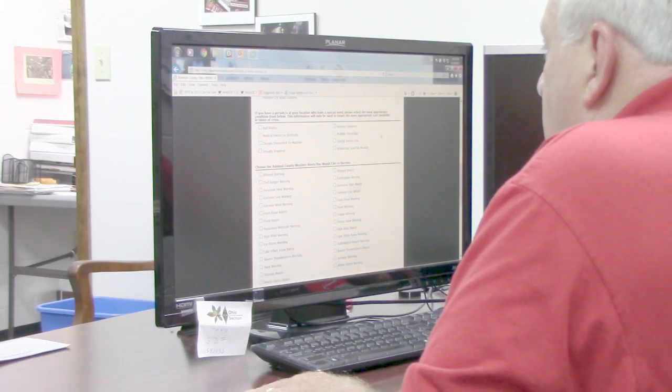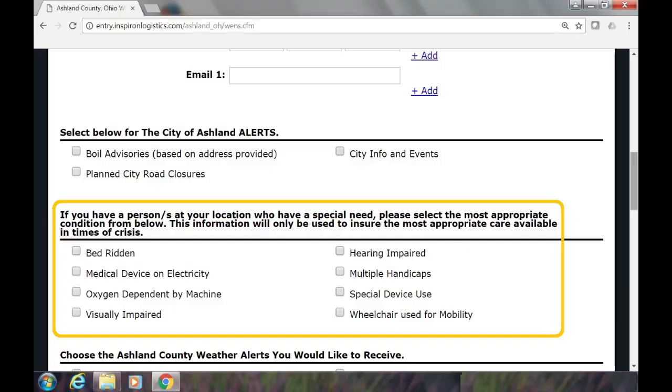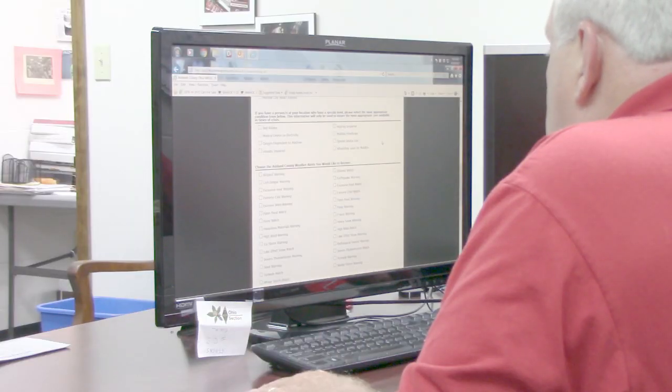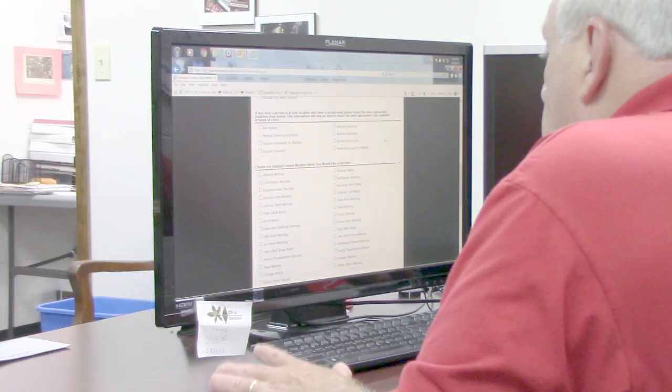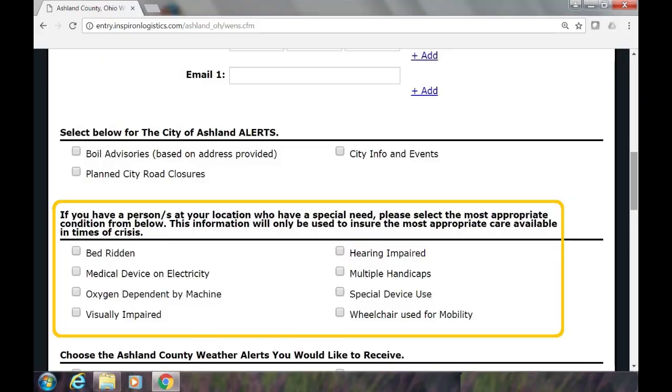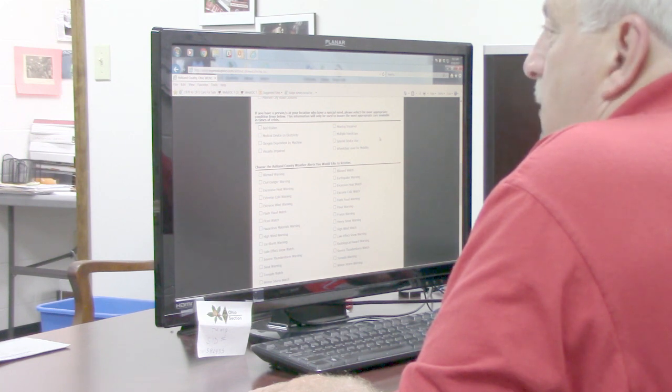If you're bedridden, if you have medical devices that you rely on a day-to-day basis, oxygen dependent is a large one, especially if we have power outages. I know that becomes an issue for oxygen generators and things needing power. Also, if you're hearing impaired or you have multiple handicaps or require special devices, or you or someone in your home is in a wheelchair, that allows us as emergency managers and response personnel to know that there are special needs within your home and that we can address those needs during a response. So it's very important if you have those issues to please include that in your registration.